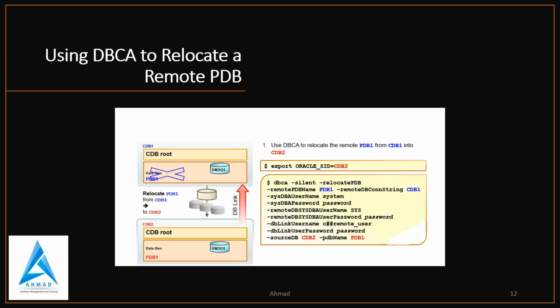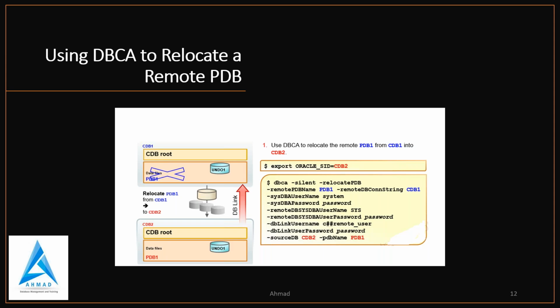The user in the local database must have create pluggable database privileges in the CDB root container, and the remote and local databases must be in archive log mode. The common user in the remote database that the database link connects to must have the create pluggable database, create session and sysoper privileges. The local and remote databases must either have the same options installed, or the remote database must have a subset of those present on the local database. So that is about relocating a remote PDB in 19c.